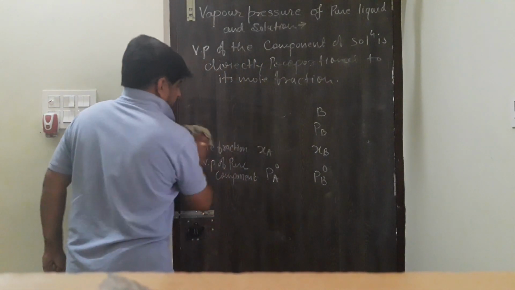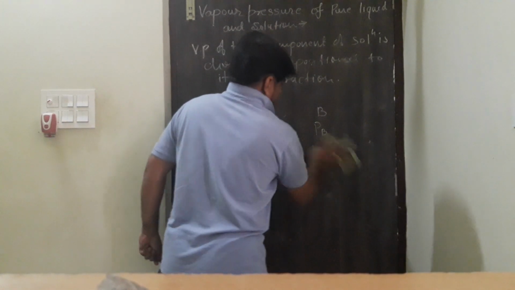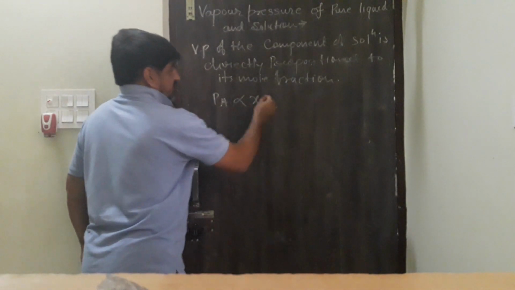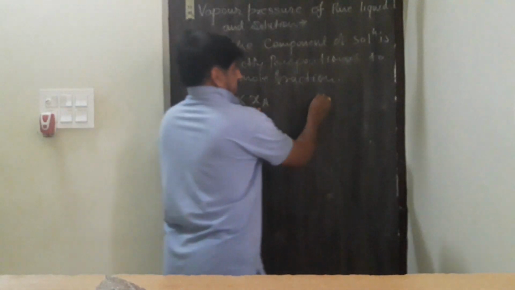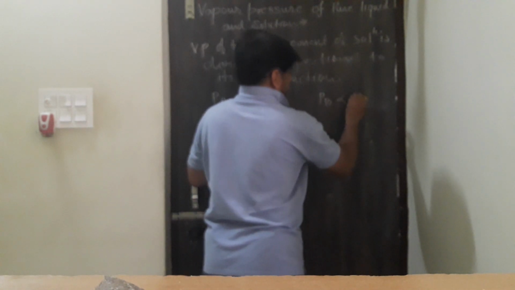Now, according to Raoult law, if we mathematically express it, PA is directly proportional to XA, right? Since the vapor pressure of a component is directly proportional to its mole fraction. Similarly, PB is directly proportional to XB.